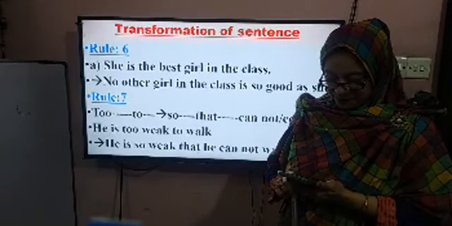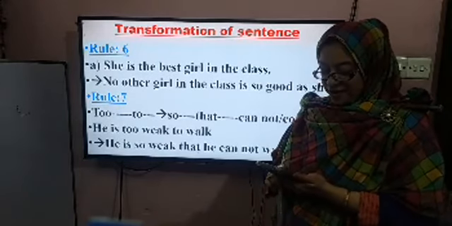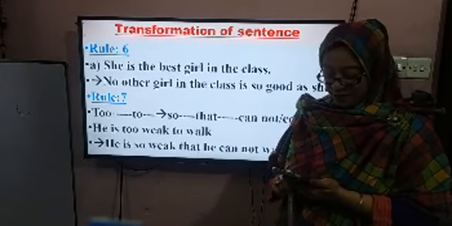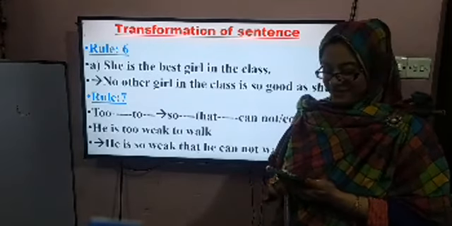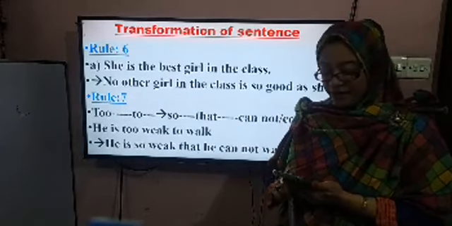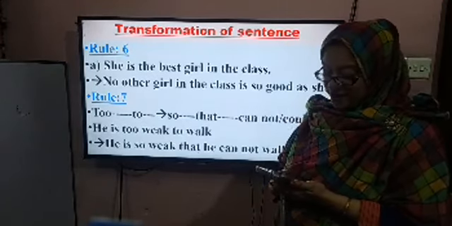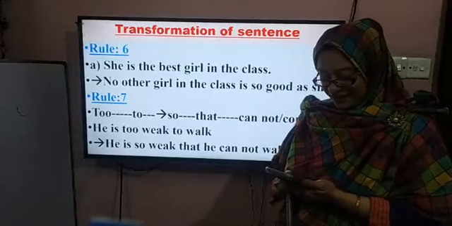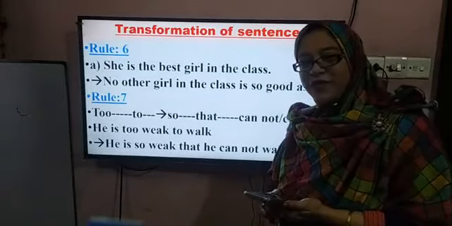Very good. Yes, dear students, we'll try to take regular classes from today. If you want to participate with us, of course we will take regular classes. Okay dear, because this platform is only for you, Kishore Batayan is only for you. Kishore Batayan is always ready to help our students. We want our students to take part with us. We are always ready to take your class. Okay, dear students, very good. A lot of students' responses. Very good, my dear students.